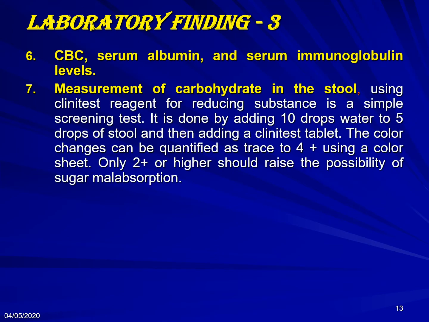Complete blood picture, serum albumin, and serum immunoglobulin levels are also useful. For example, the complete blood picture might show megaloblastic anemia or iron deficiency anemia, from B12 or folate deficiency or iron deficiency.